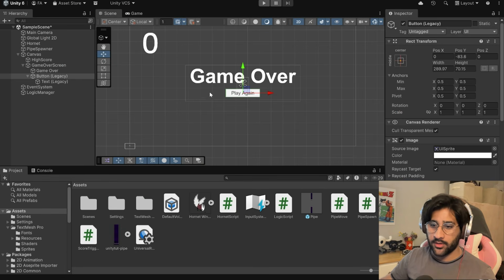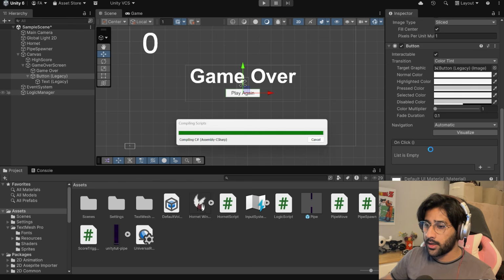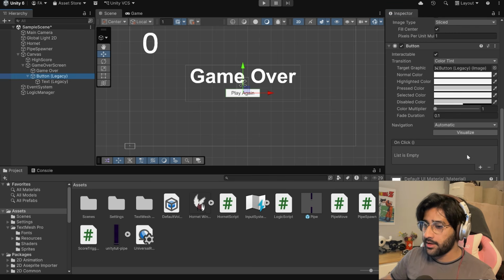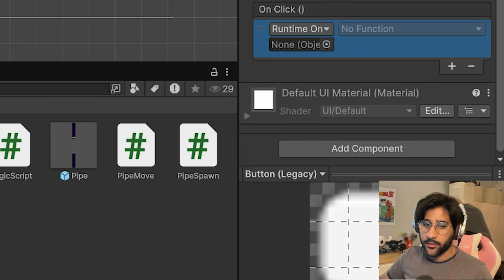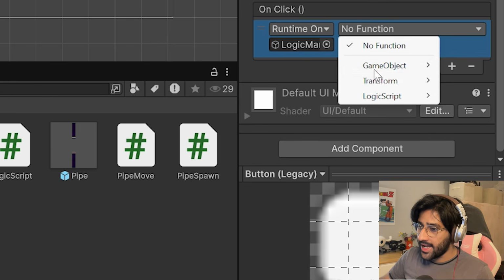This should help us activate the event on the button. So we have an event. Oh, wait, it's gotta compile every new thing. Right, forgot. Okay, cool. So now we can go to our event and we can drag the logic manager here. What? I have to click plus first. There we go. So we can add our logic manager here, and it'll give us a list of all the functions we have in here.